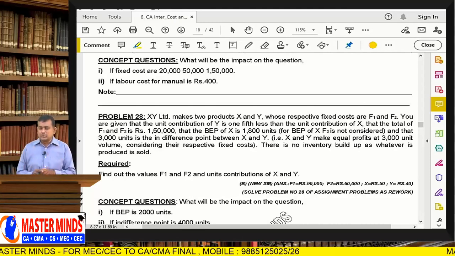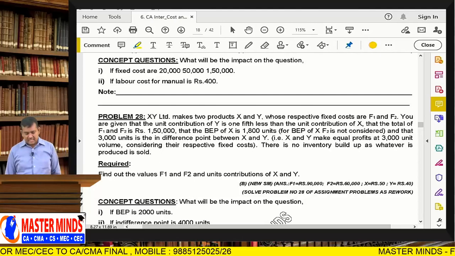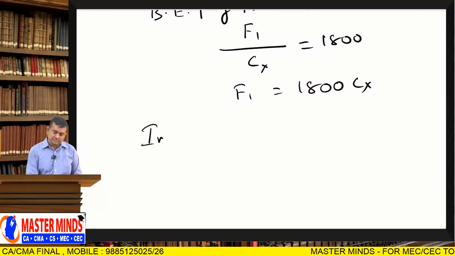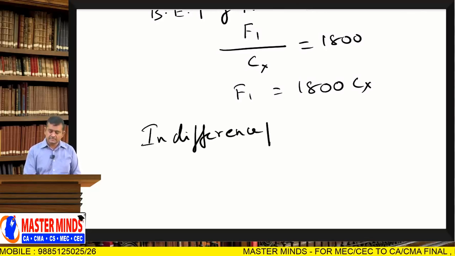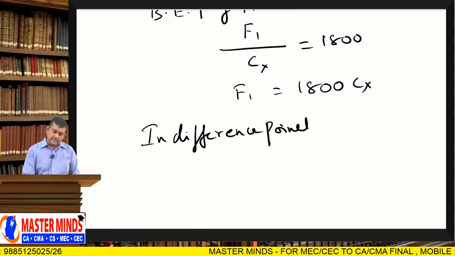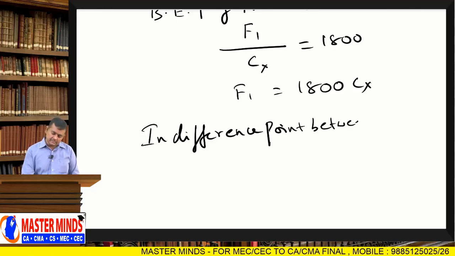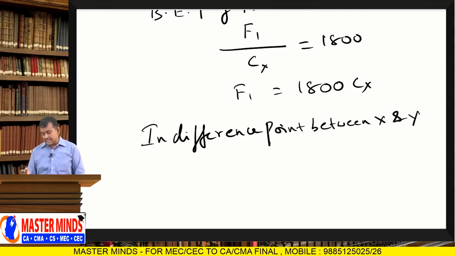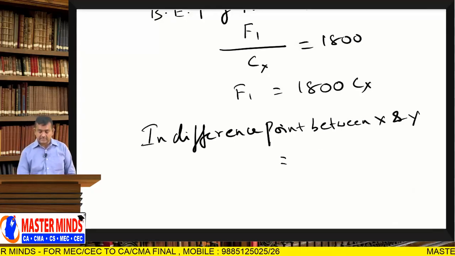At that volume, profits of product X and profits of product Y are same.